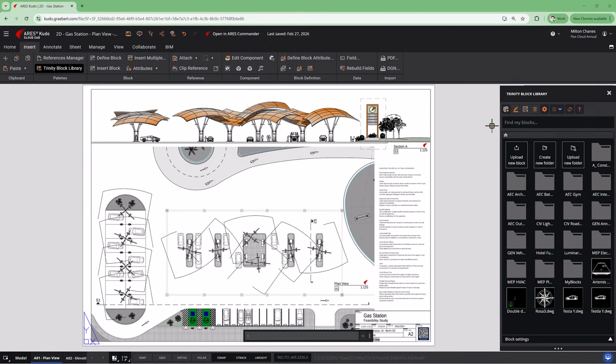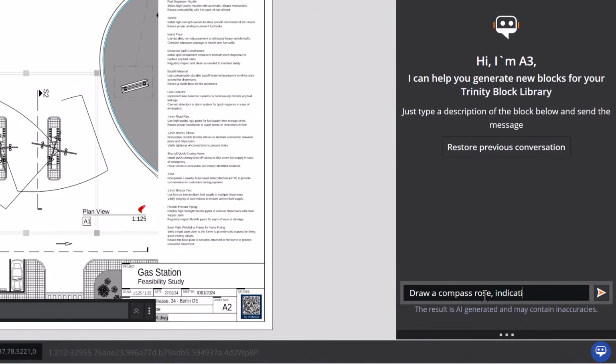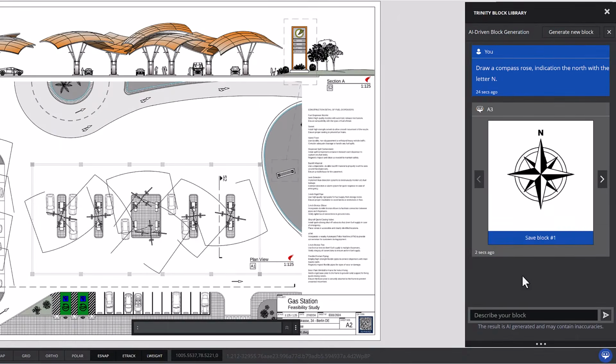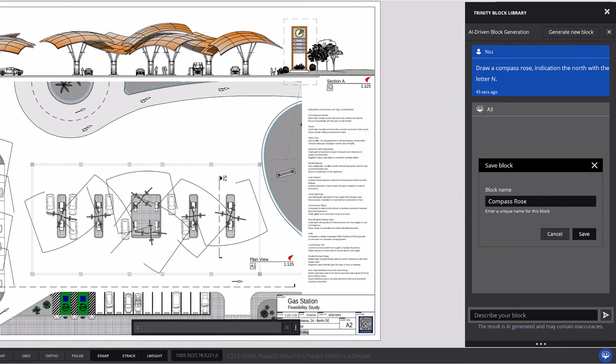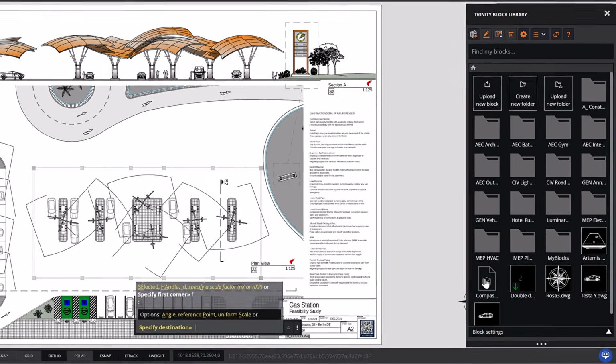Let's create another block, for example a compass rose. We choose the option we like the most and save it. In fact, we could save all 3 options if we wanted. Now that we have the block, we insert it into the drawing.